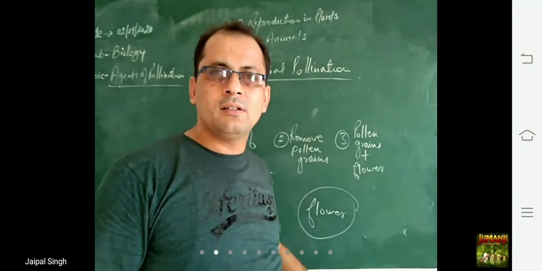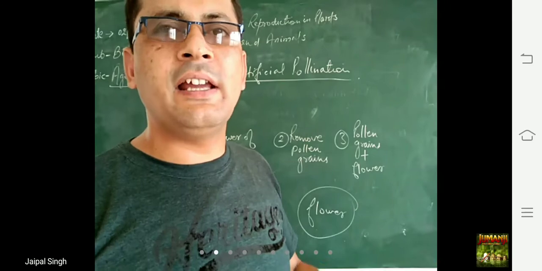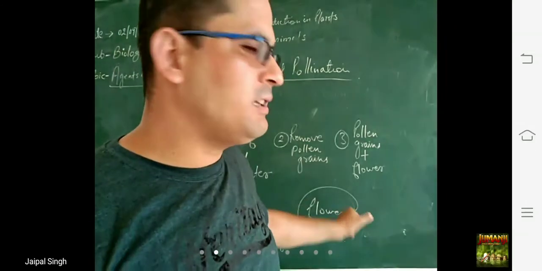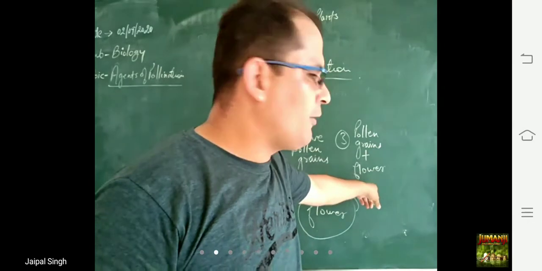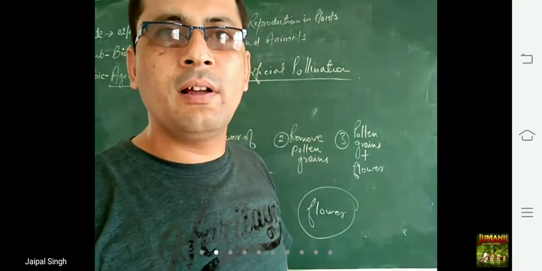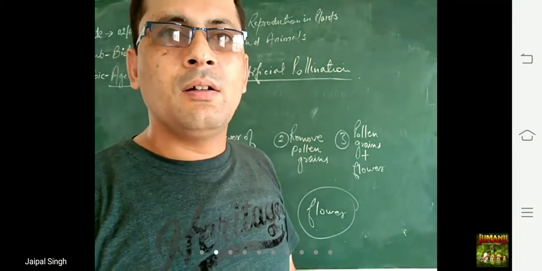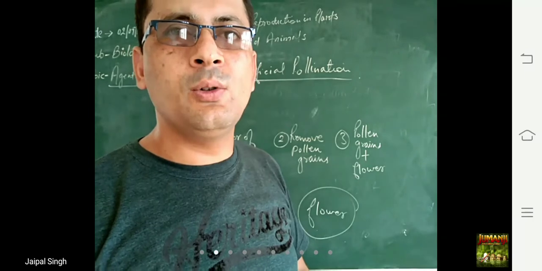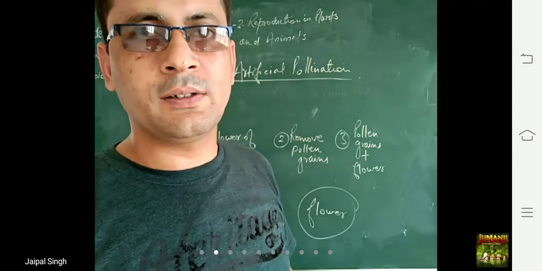Other source means maybe some birds, insects, or animals, which can come to this flower and transfer some of their pollen grains into this flower. So to avoid this, we cover the flower in which we have put the pollen grains with the polythene bag, to avoid pollination by other sources.